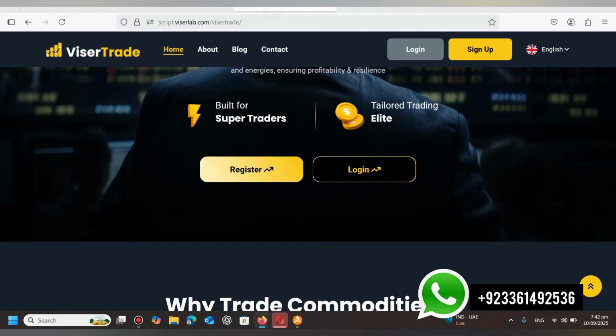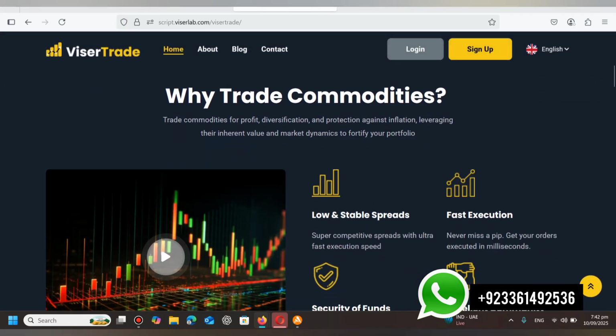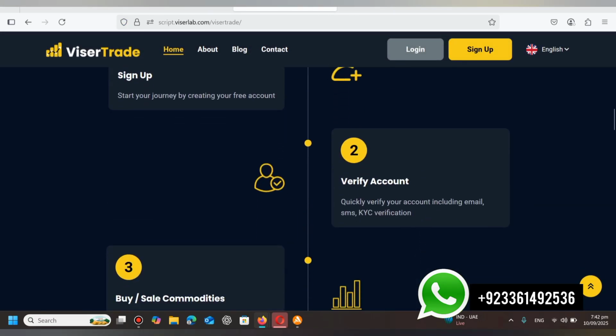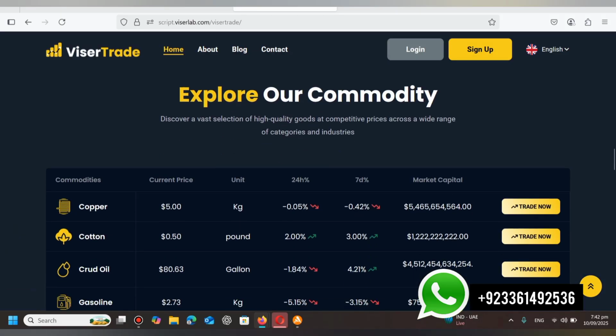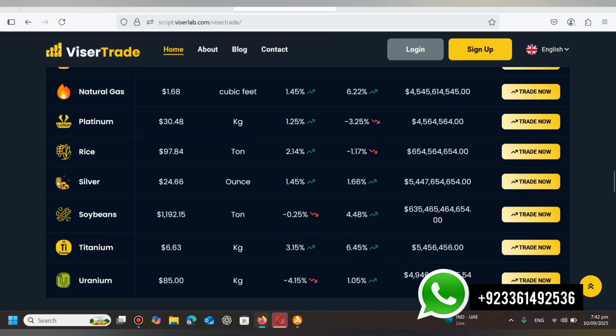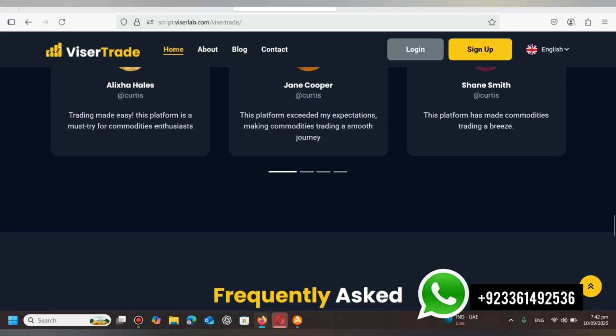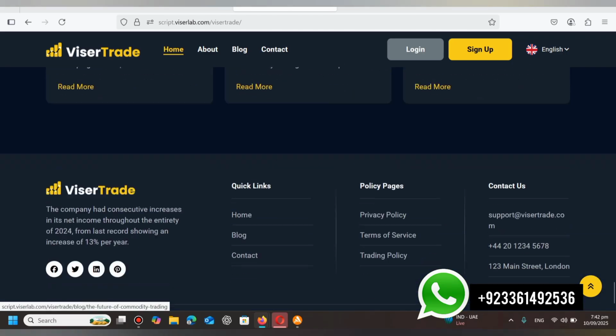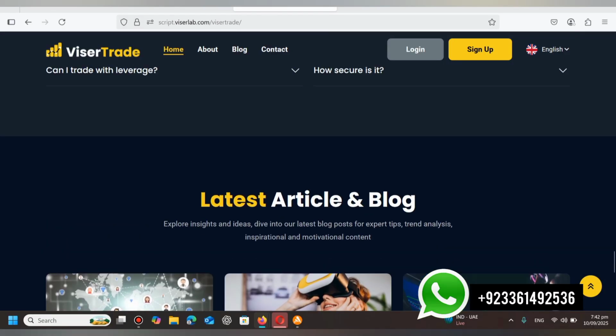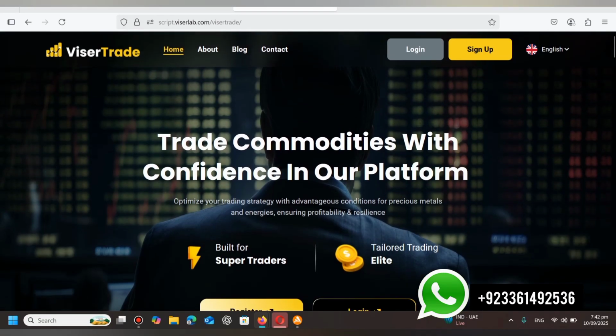So this is the homepage of the website, and each and everything is changeable from the admin panel. And here are the commodities of the website. You can add your own multiple commodities from the admin panel. These are all the stock trading commodities, and the website comes with a complete admin panel. If you want to change anything on the website, it is changeable from the admin panel. So I will show you the admin panel also.